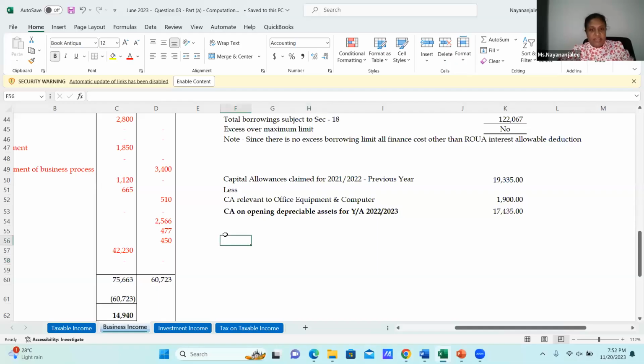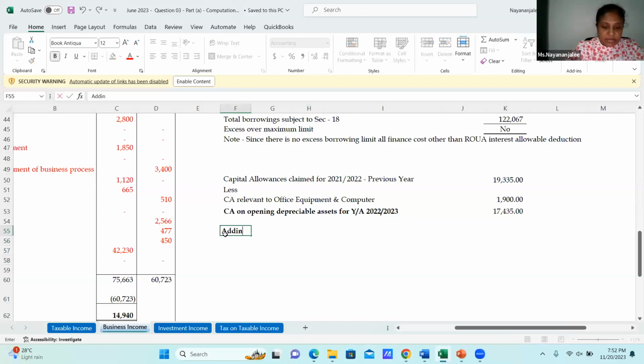I have shown it here, which is the add-in of the disallowable improvement cost to the depreciation basis.